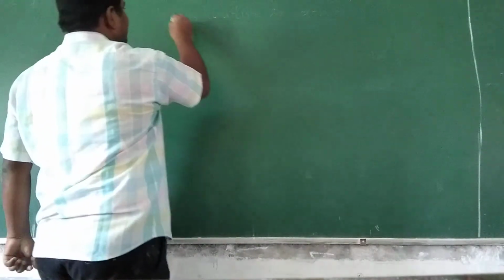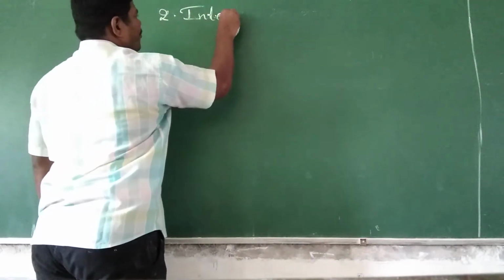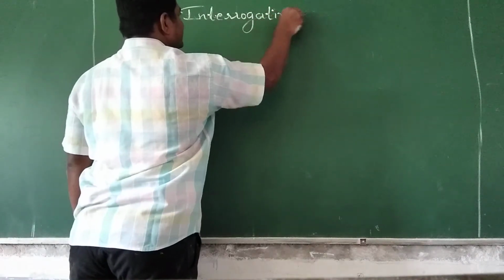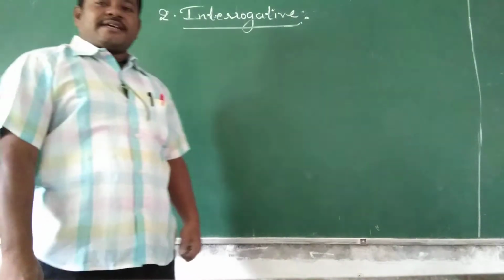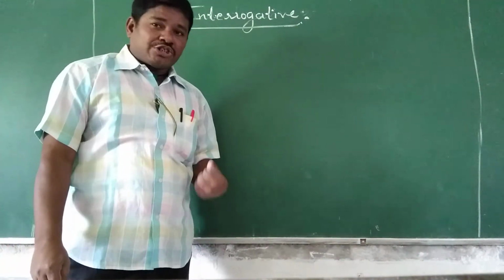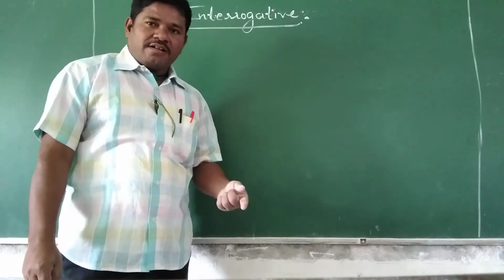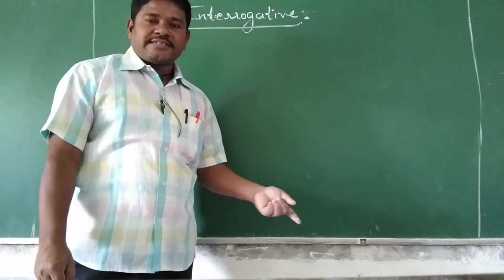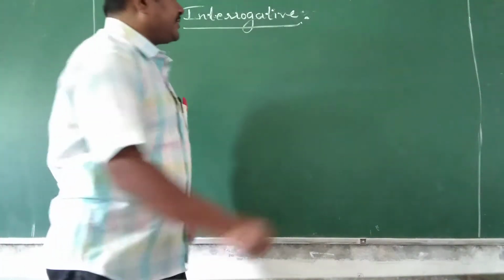Okay, the second one we are discussing here is interrogating. What is it? Interrogative sentence. What do you mean by interrogative sentence? A sentence that asks a question or inquires about something. A sentence that asks about something or inquires about something is called an interrogative sentence.